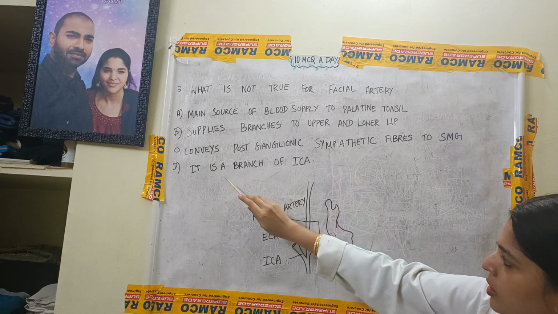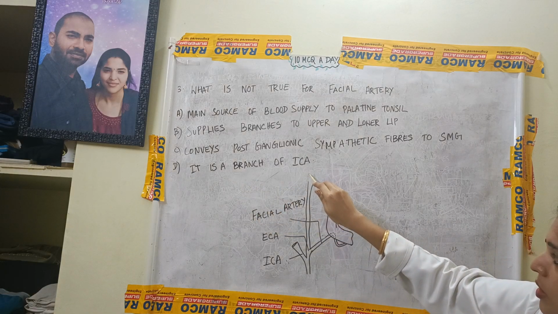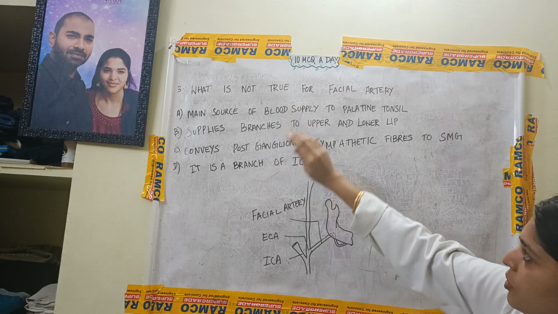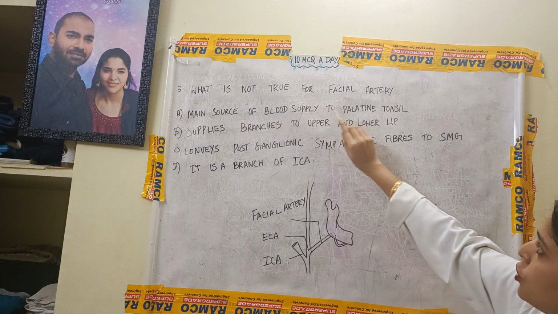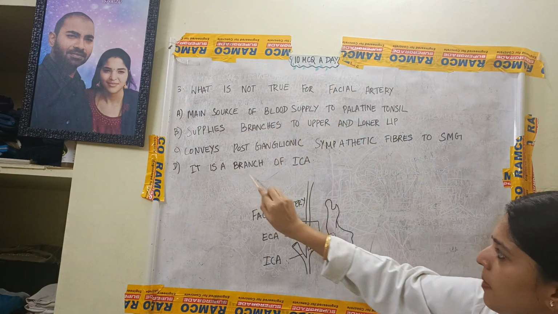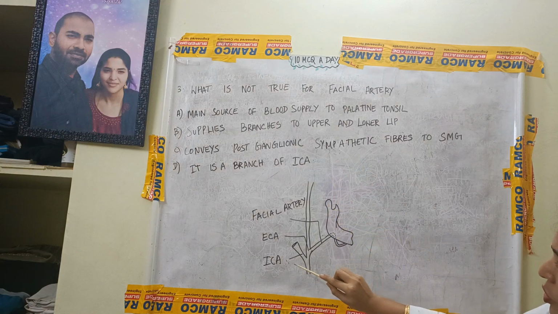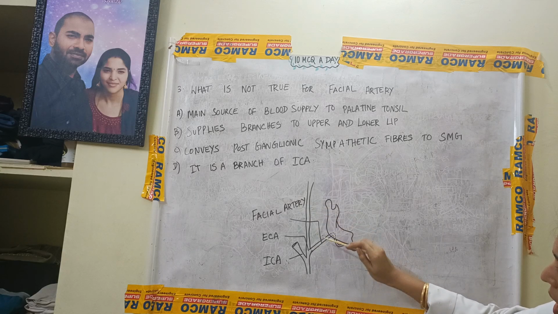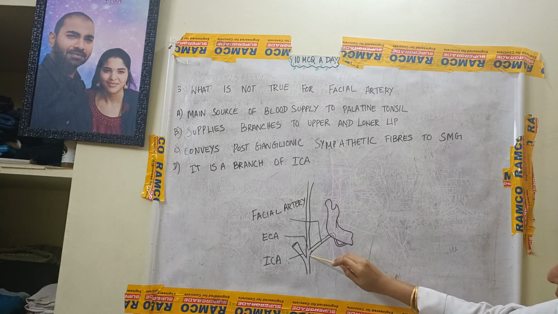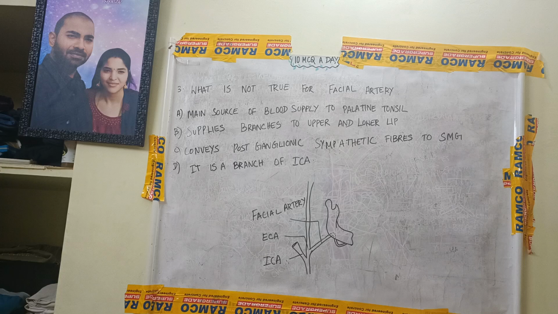So here the option is that it is a branch of internal carotid artery. The answer for this question, what is not true for facial artery, is: it is a branch of internal carotid artery is not true. It is a branch of external carotid artery. So this is the facial artery, a branch of the external carotid artery. So this is the external carotid artery and its branches, one of the branches is the facial artery.